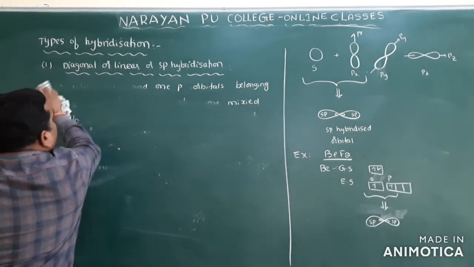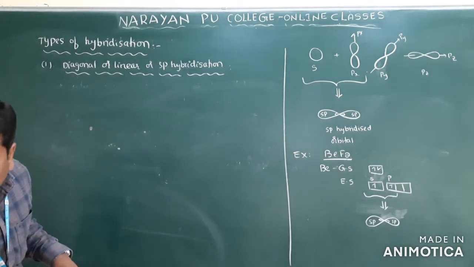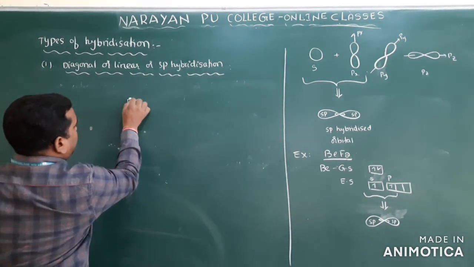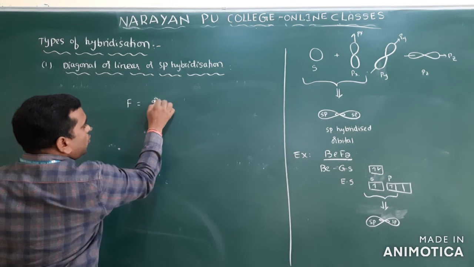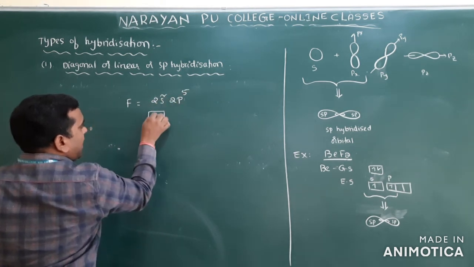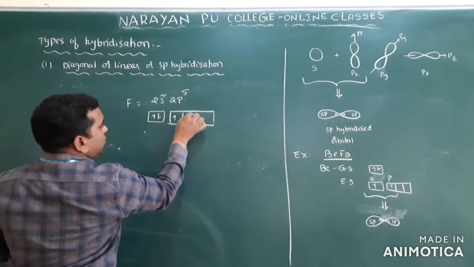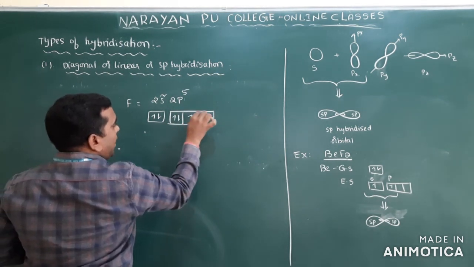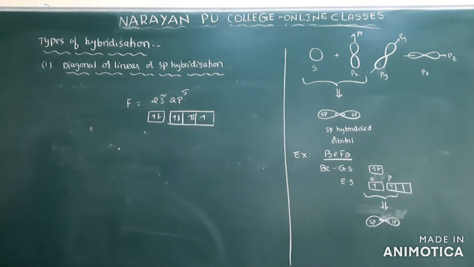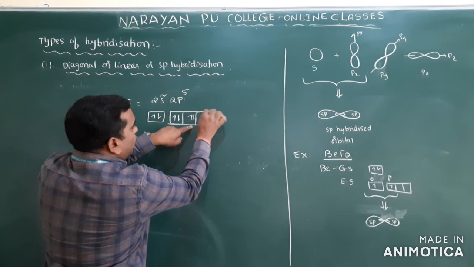Now the p orbital. Clear? See, what is the p orbital here? If you take fluorine, 2s2 2p5, that is 2 electrons here and 5 electrons here: 1, 2, 3, 4, and the fifth. Clear? 5 electrons are there, and there is 1 unpaired electron.